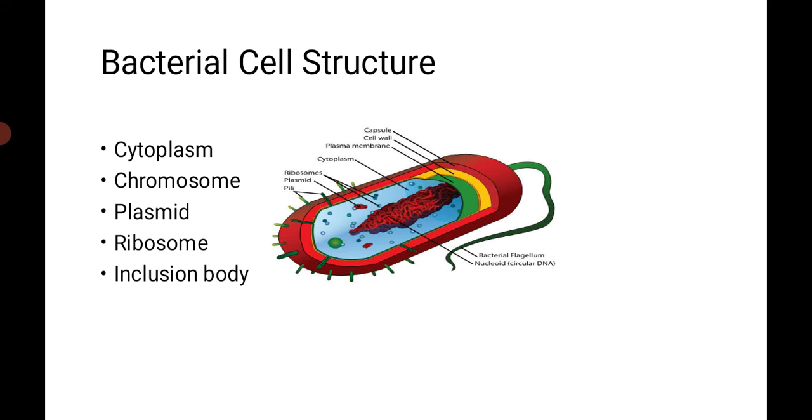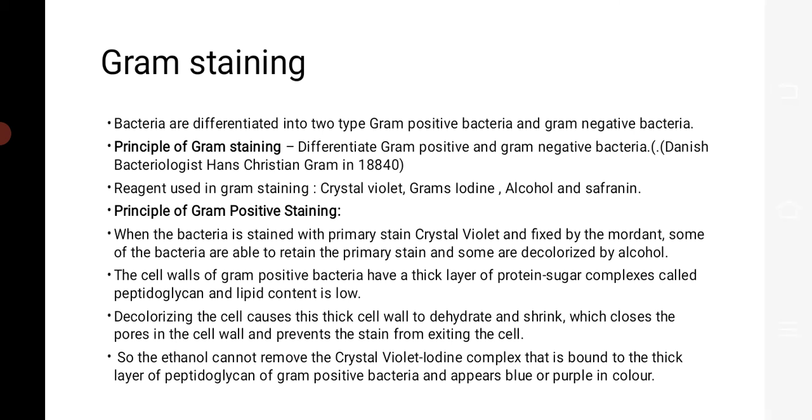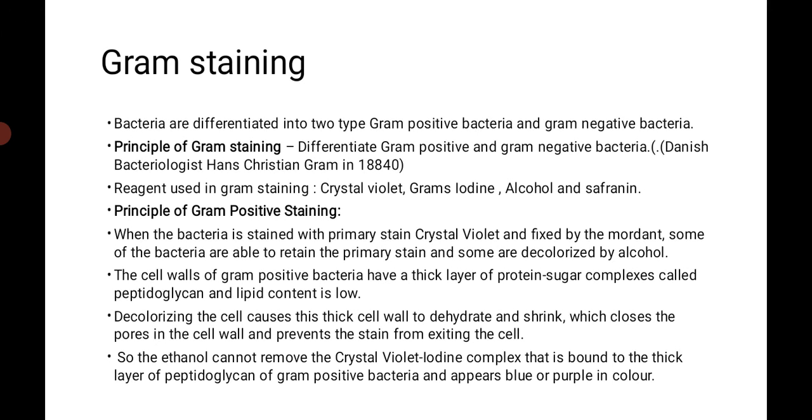Next we see the bacterial cell structure, then the gram staining procedure. What is the principle of gram staining? That is to differentiate gram-positive and gram-negative bacteria. Always remember who discovered the gram staining procedure: the Danish bacteriologist Hans Christian Gram in 1884.